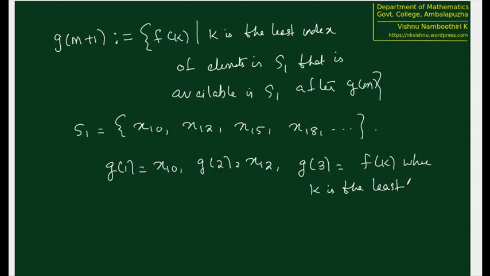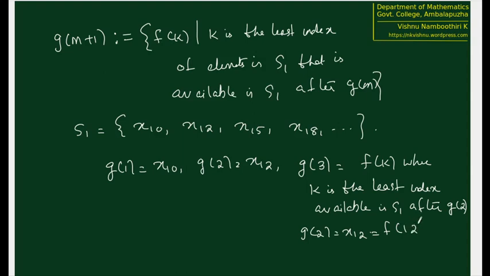least index remaining or available in S1 after G of 2. But what is G of 2? G of 2 is nothing but x12. So x12 is nothing but f of 12.